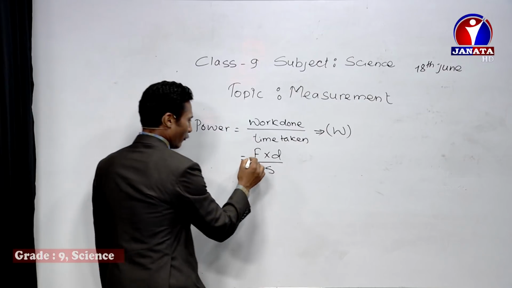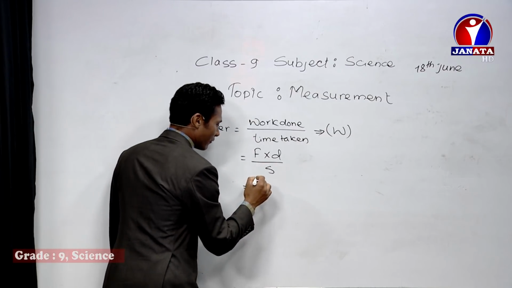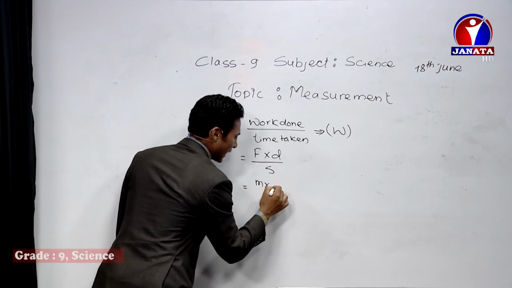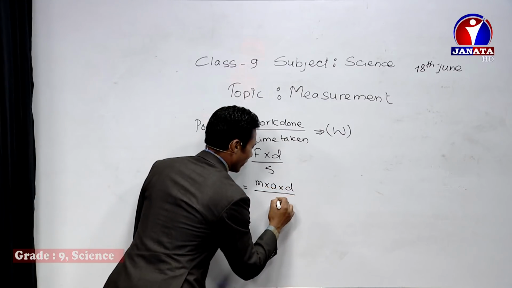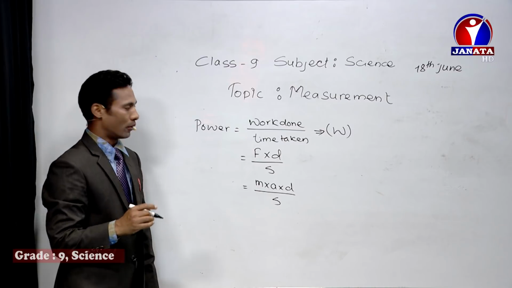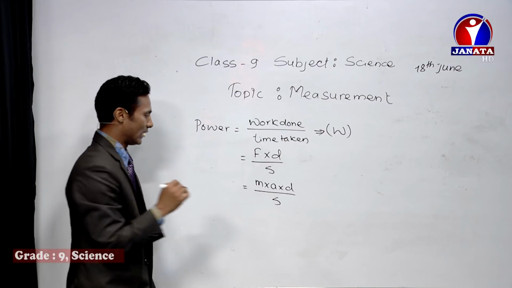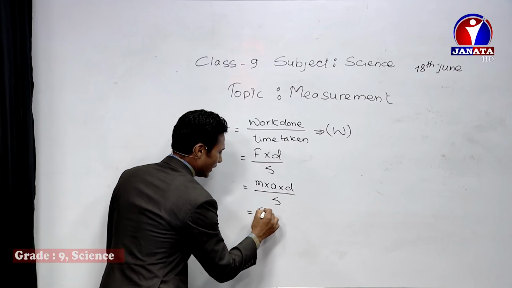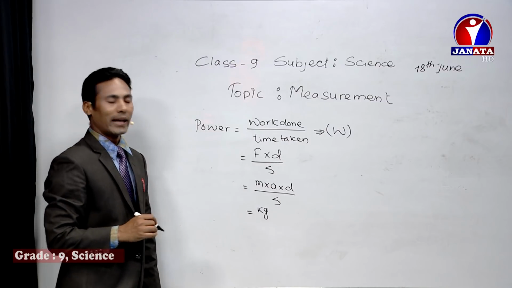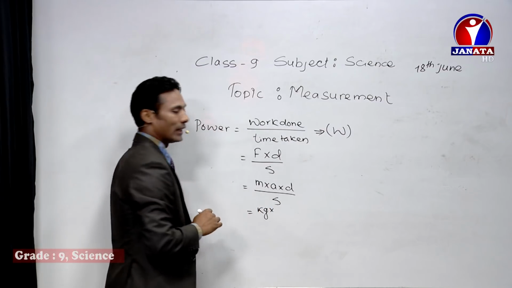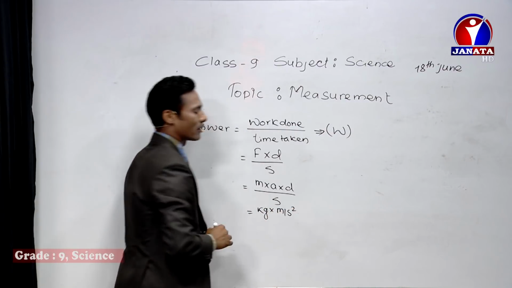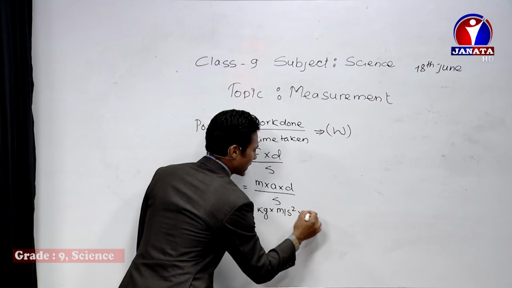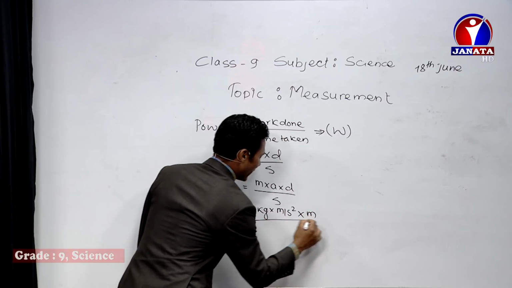Now what is the force? Force is, again, as we have previously mentioned, mass into acceleration into displacement by time. So let's write down the unit of these. Mass is kg, and acceleration is meter per second square, and the distance is meter divided by s.